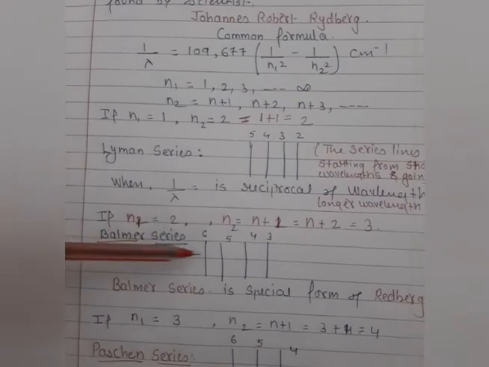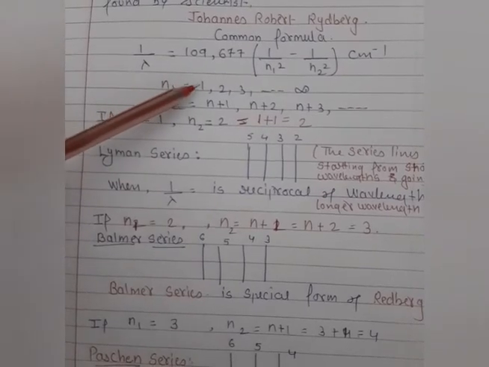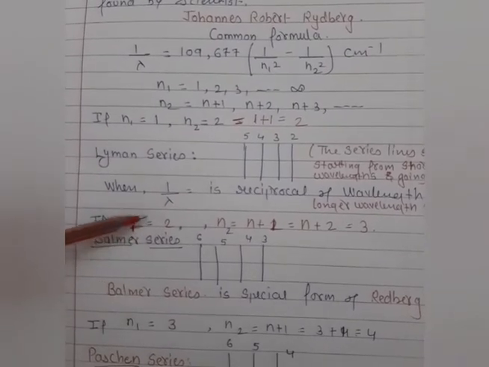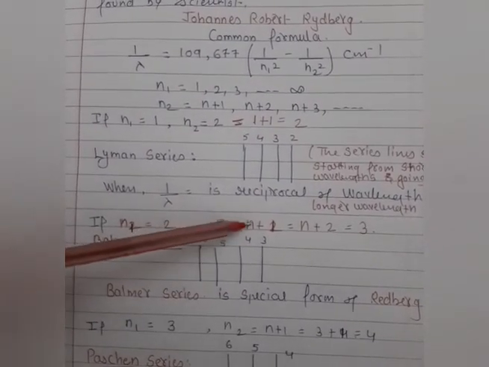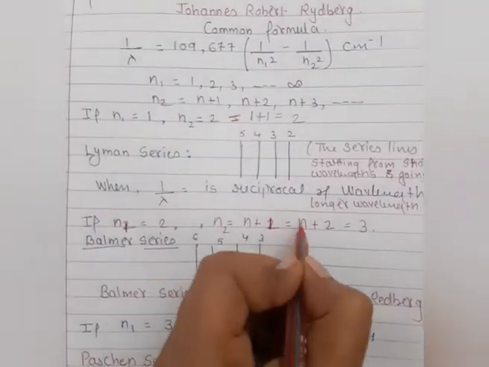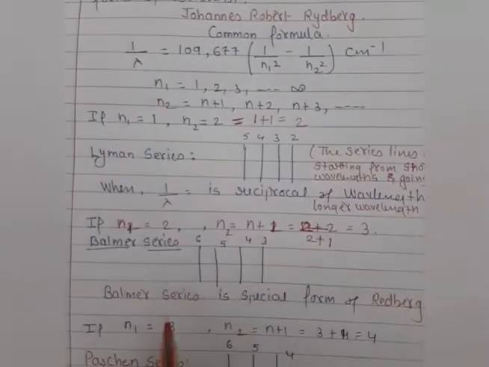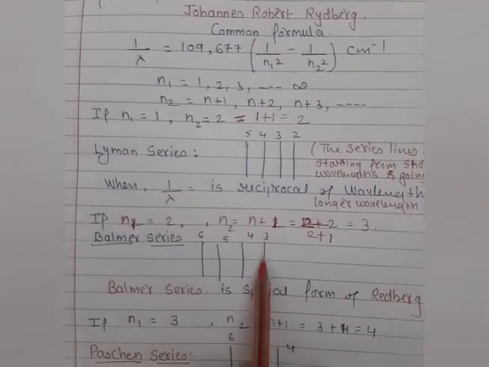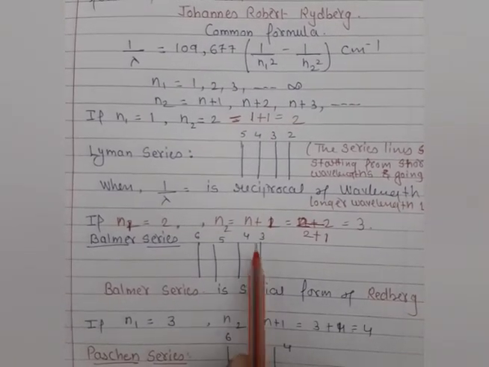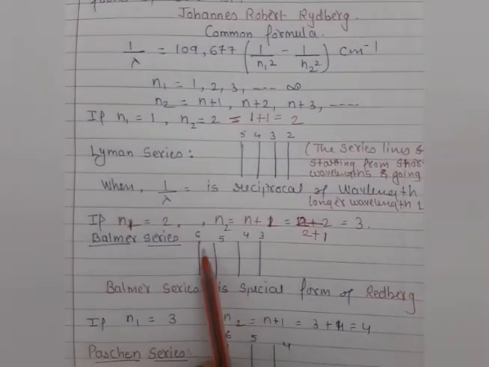So here the Balmer series is nothing but the visible light. And again, the same concept we are using for the visible light, students. The n1 value we are taking as 2 initially. N1 is 2, so n2 is 2 plus 1, that is 3. So here we get the initial line of the first spectrum of the hydrogen atom, which starts with 3. The next one is 4, the next one is 5, the next one is 6. Hope you are clear about it.